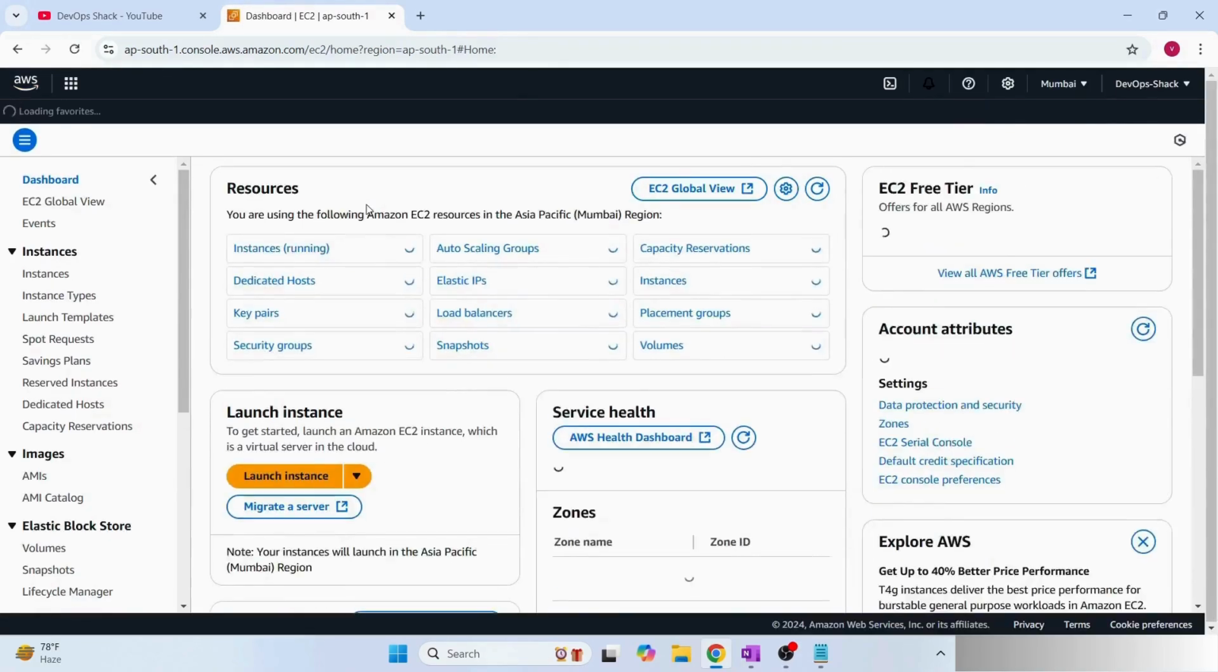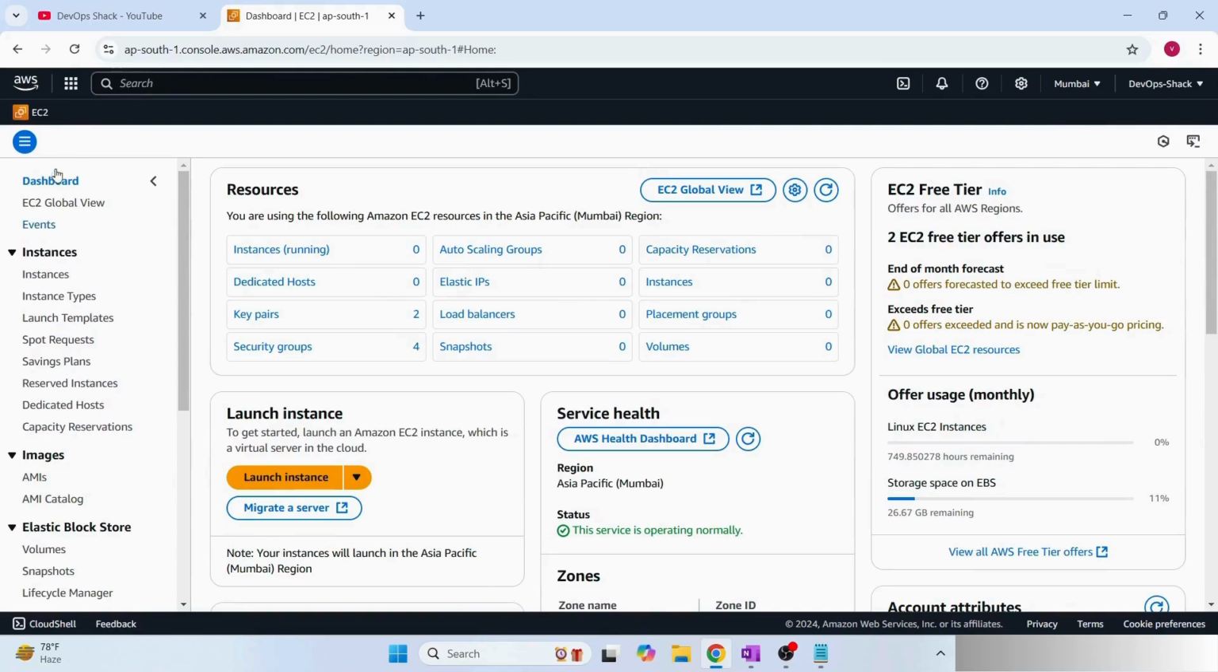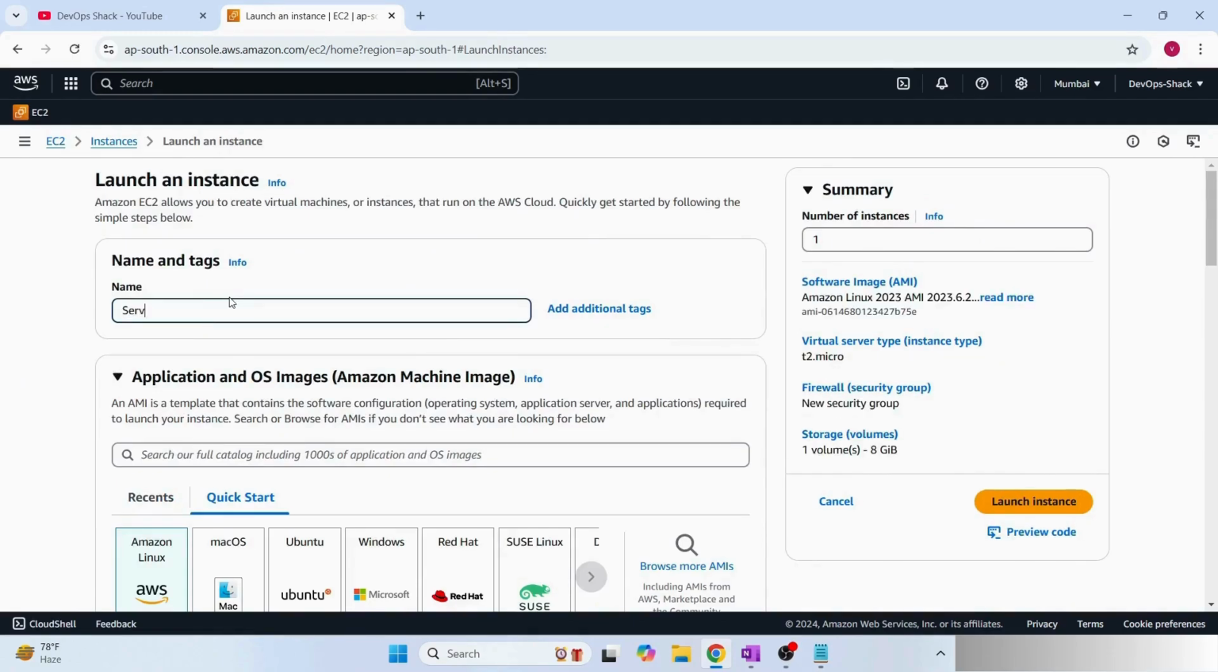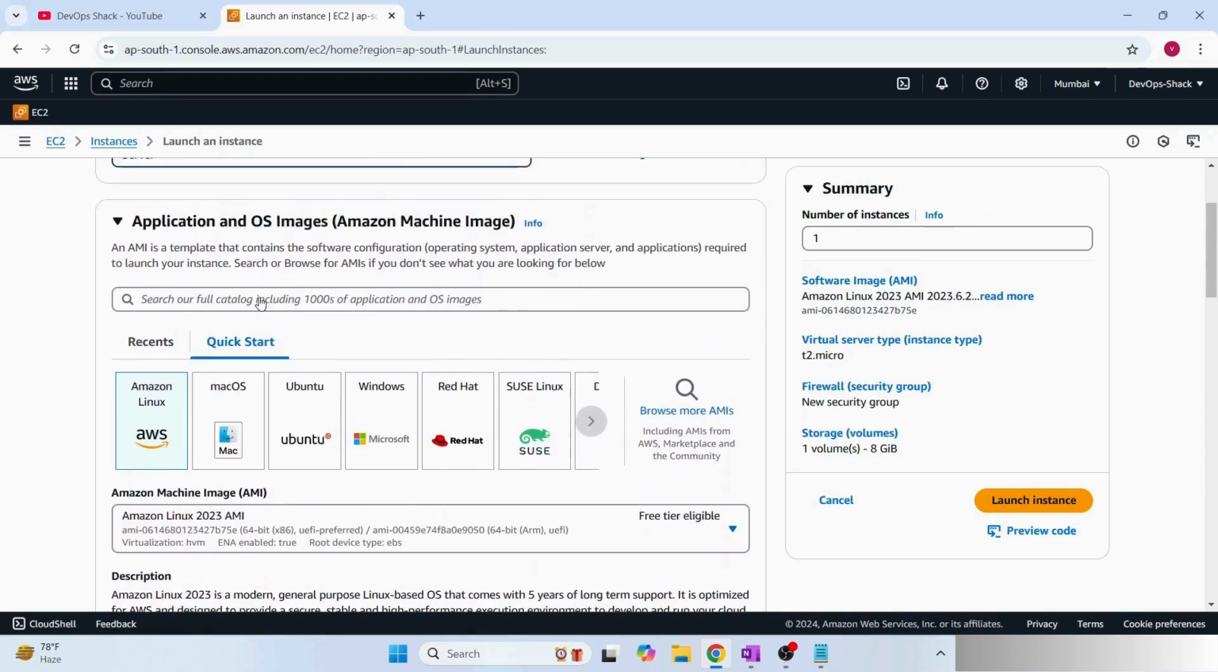Now what you have to do, you have to search for EC2 and go to the EC2 dashboard, and click on launch instance. Okay, here we'll provide a name like server. Scroll down and then we have AMI. What is AMI? Amazon Machine Image. So what kind of image you want, basically the operating system you want for your virtual machine, you can select from here.